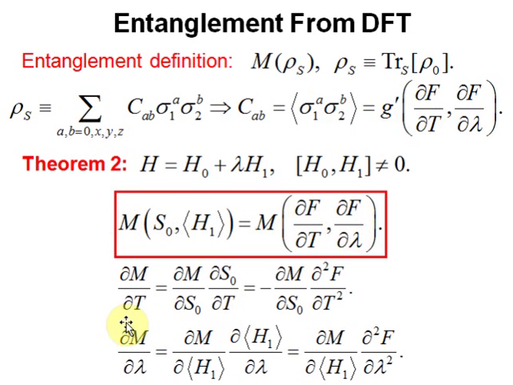Similarly, we prove that the first derivative of this entanglement measure with respect to temperature is proportional to the second order derivatives of the free energy with respect to temperature. And the first derivative of the entanglement measure with respect to the control parameter lambda is proportional to the second order derivatives of the free energy with respect to the control parameter lambda.